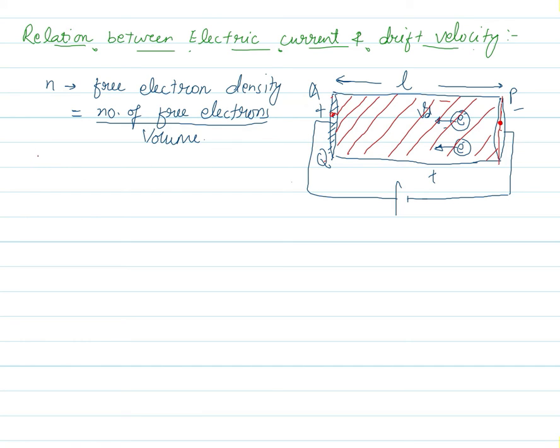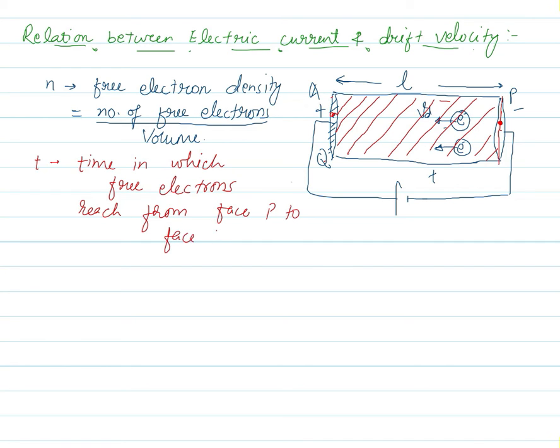So I mention this: t is the time in which free electrons reach from phase P to phase Q, right?